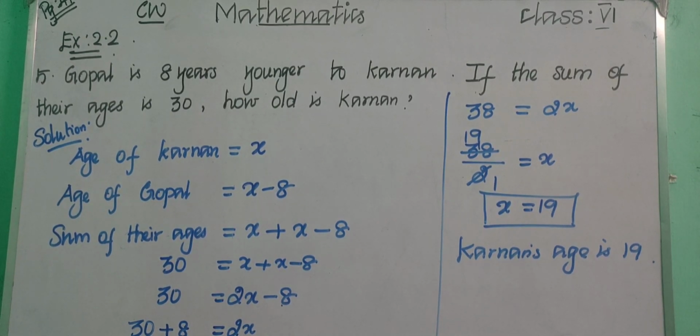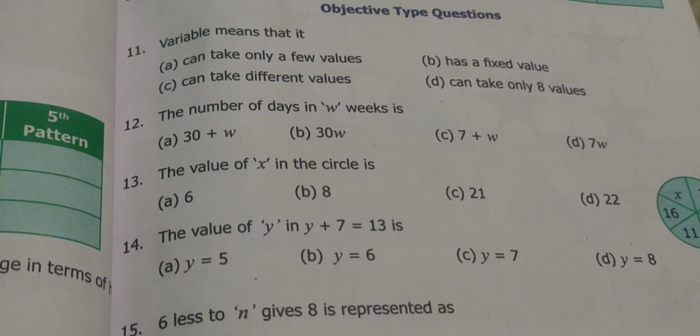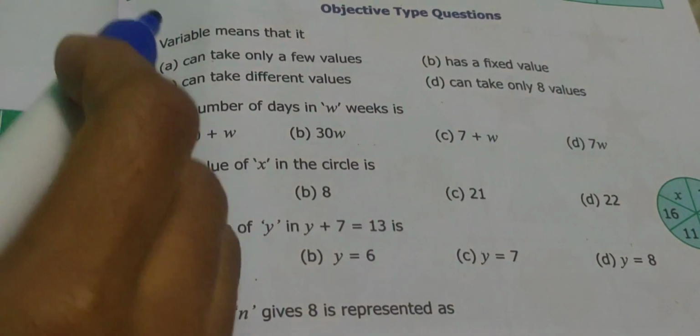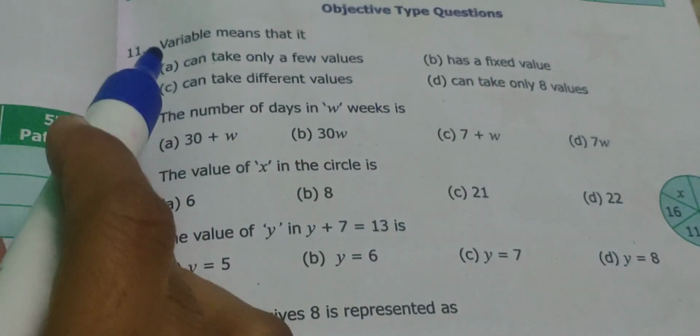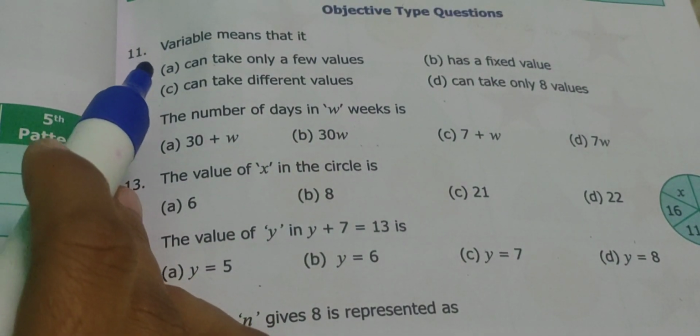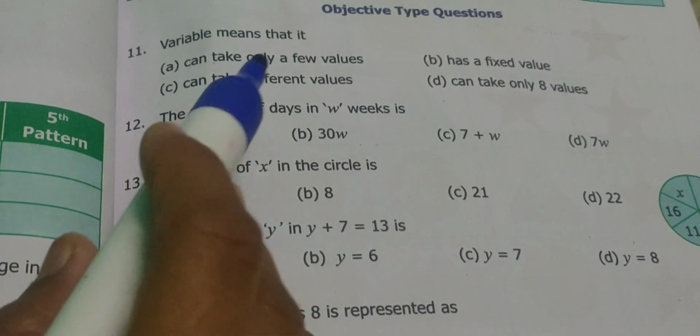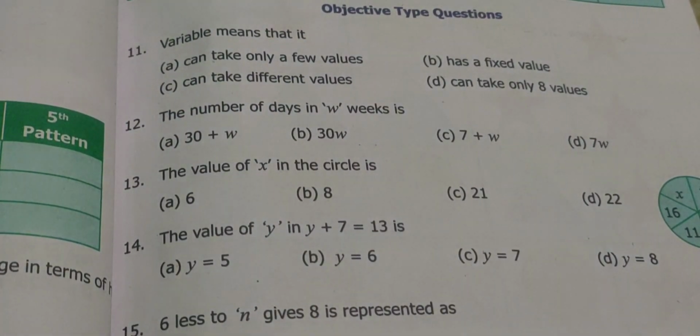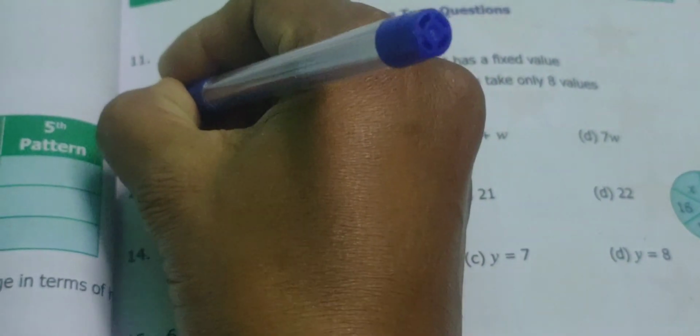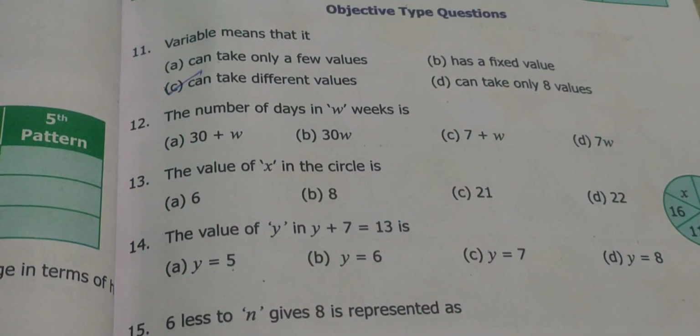Okay, children, let us see the objective type questions in page number 41. Let us see the 11th question. Variable means that it can take different values, right? It can be any number. So that it can take different values is the answer. So option C is the answer. Mark option C as the answer.